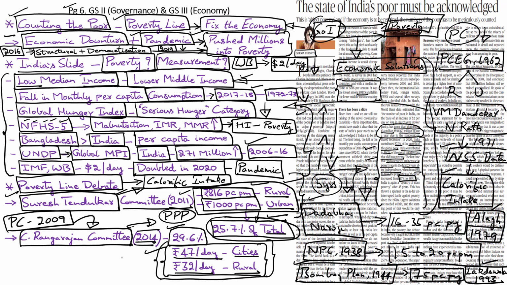But these findings were also criticized because experts pointed out that the Rangarajan Committee had missed the opportunity to go beyond the expenditure-based estimation of poverty, because global experience has clearly shown that poverty is always multi-dimensional. That is the reason why the United Nations Development Programme adopted the Global Multidimensional Poverty Index.